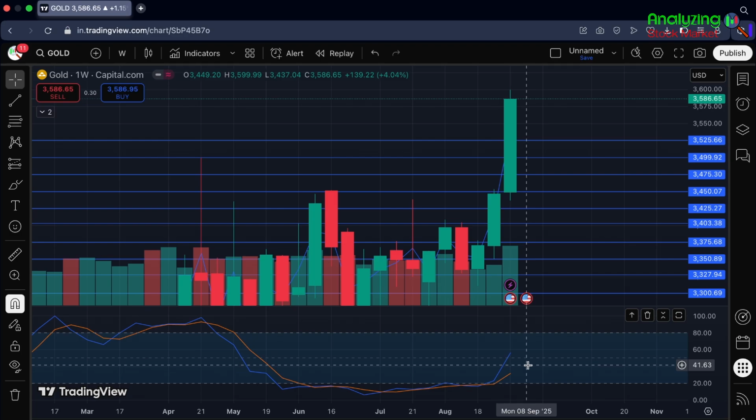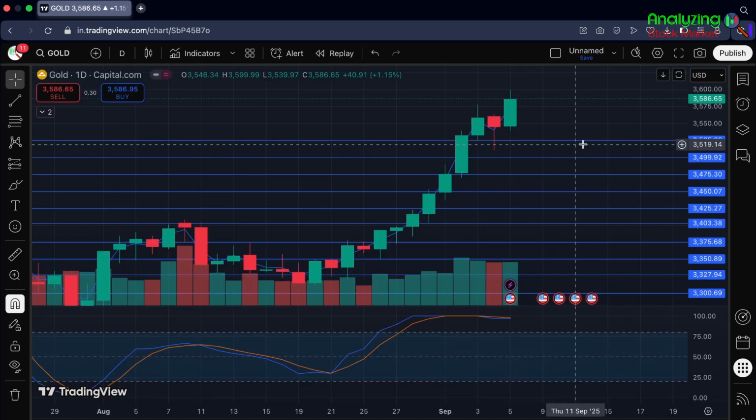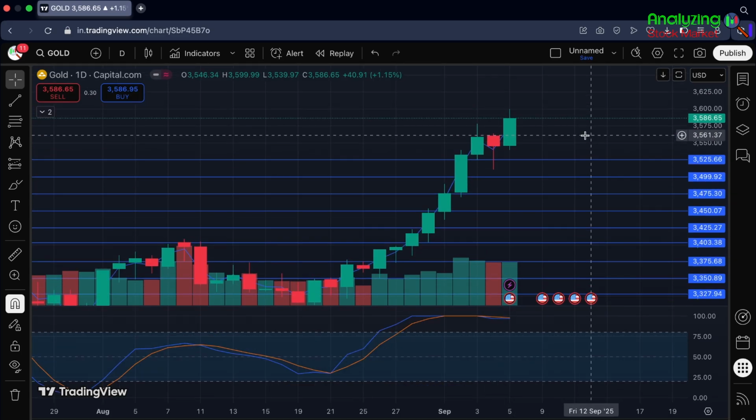So now let's mark some important support zone and resistance zone on a 1-day chart. So this is a 1-day chart. Let's mark some important support zone and resistance zone.